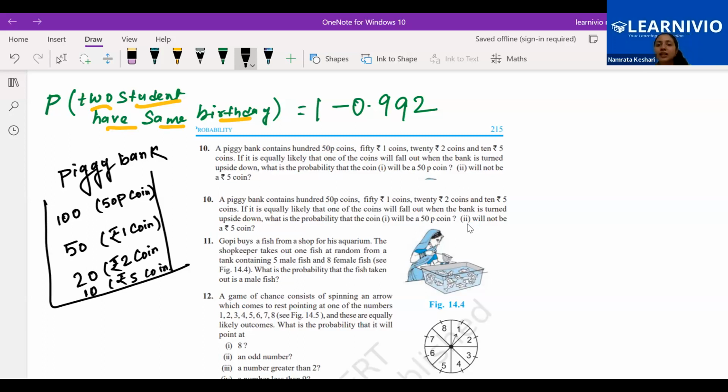If it is equally likely that one of the coins will fall out when the bank is turned upside down, if we turn the piggy bank, what do we do? We just turn it upside down and try to take out any coin from there, right?